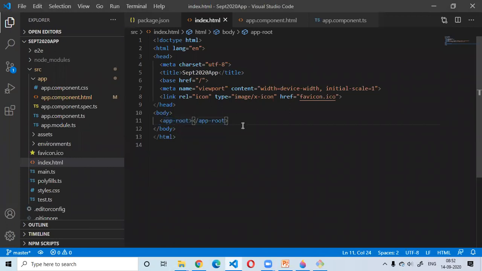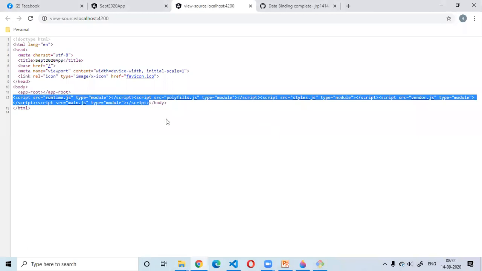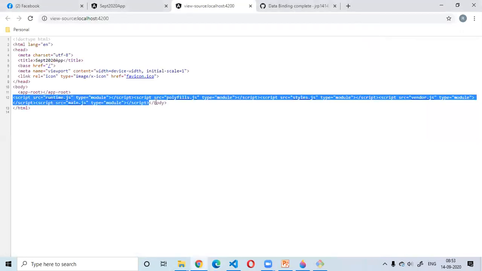In the source code, are we able to see any script tag references here? No. So what is happening is that the Angular framework, at runtime, dynamically pushes some script tags as references in this index.html.